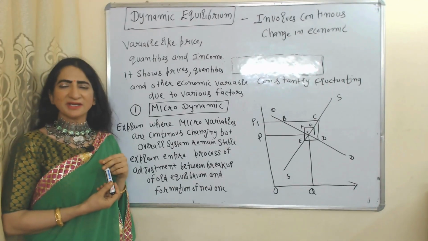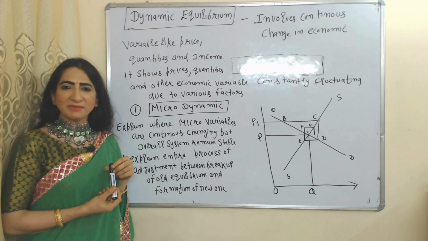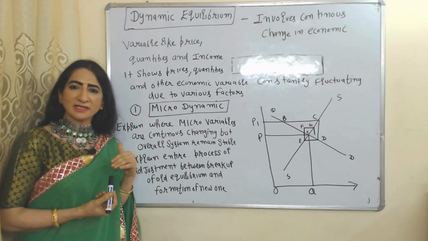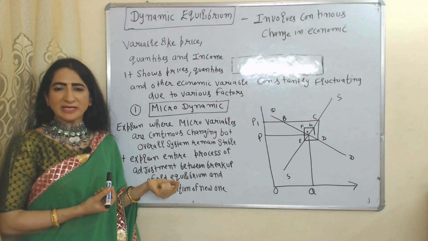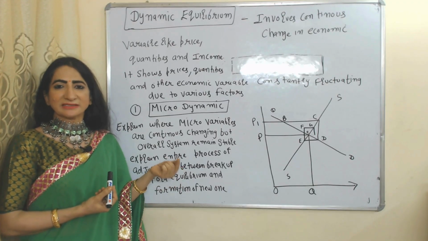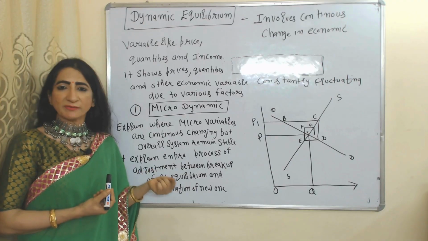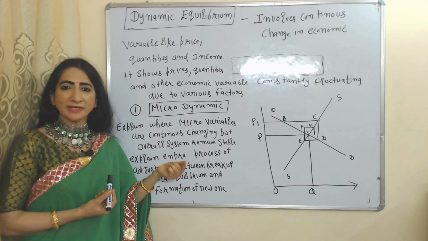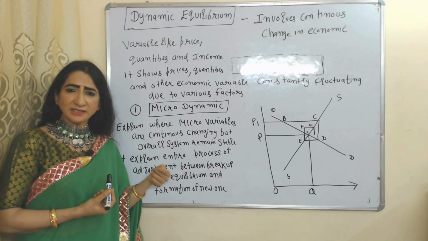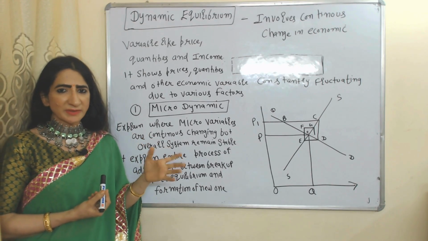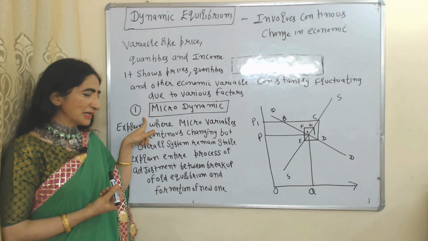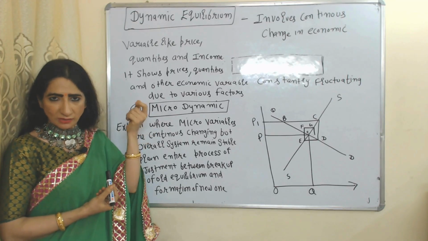Now we'll see dynamic equilibrium. Dynamic equilibrium involves continuous change in economic variables like price, quantities and income. That means it explains that economic variables like price, quantities and income are continuously changing due to some factors. And dynamic equilibrium is divided into two parts, microdynamic and macrodynamic.